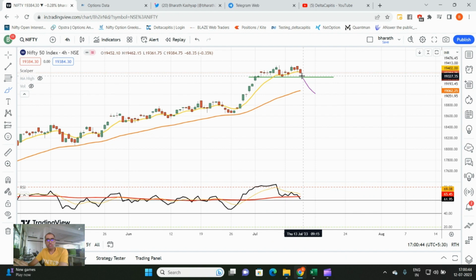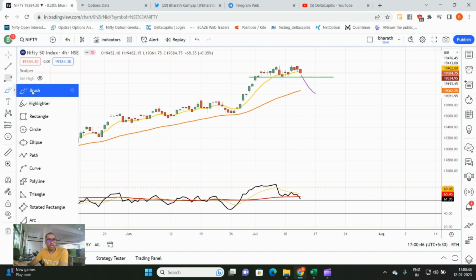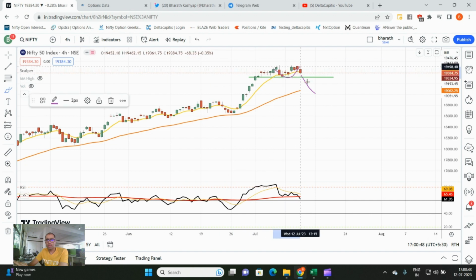If 19,300 is not broken, expect a time correction, basically sideways action. Price correction below 300. If 300 is not broken, time correction, that means sideways action so that this RSI cools off. This is what I am expecting. Option data: 19,500 will become a resistance for tomorrow. So 500 and 300 will be the range.